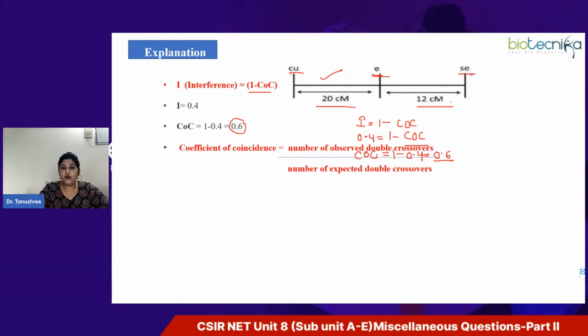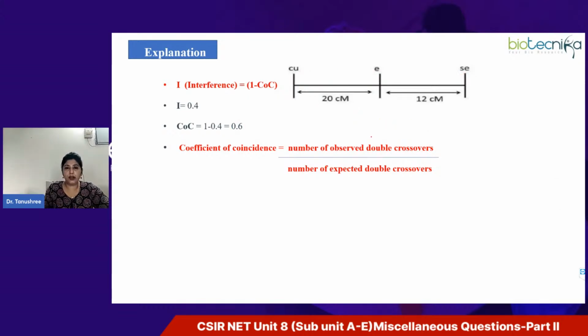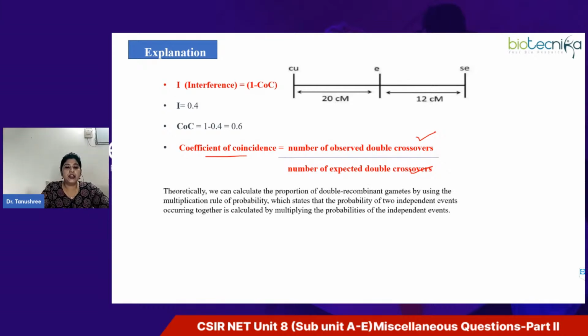Now basically, the coefficient of coincidence formula, and one more formula. The formula for coefficient of coincidence that I told you is the number of observed double crossovers divided by expected double crossovers. Because if you see the options, we have to calculate the double crossovers and single crossovers, right? So first of all, how can we calculate the observed or expected double crossovers?